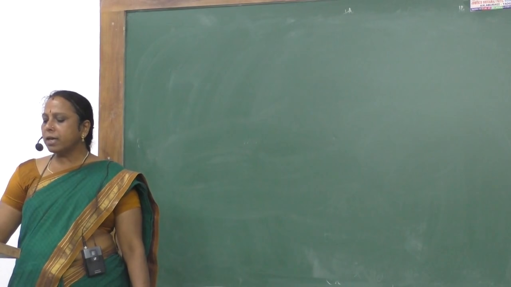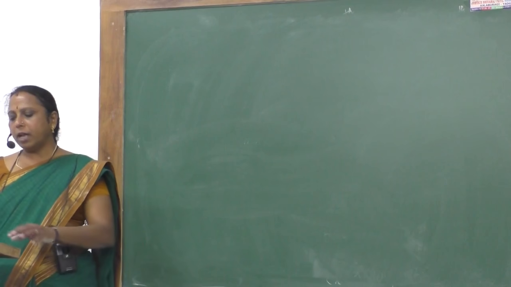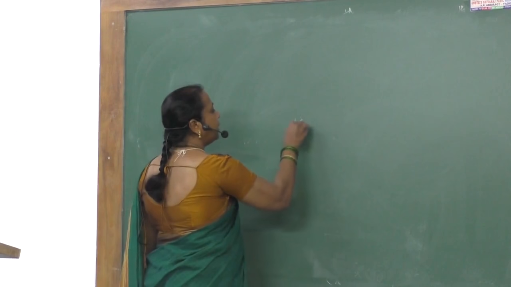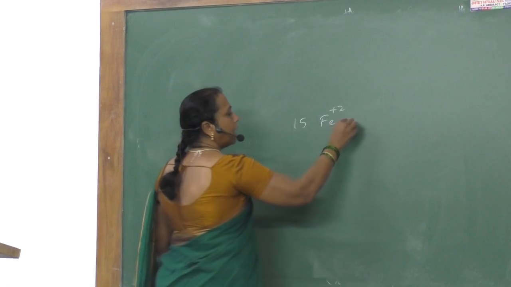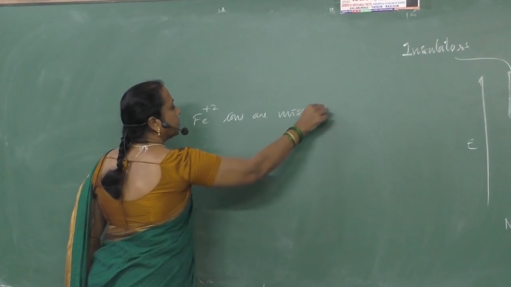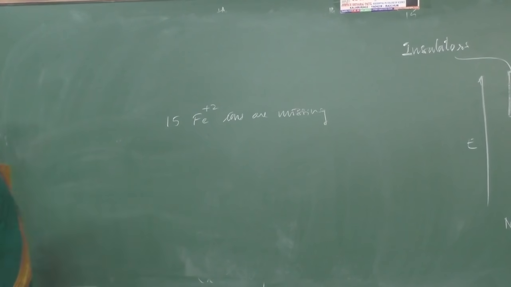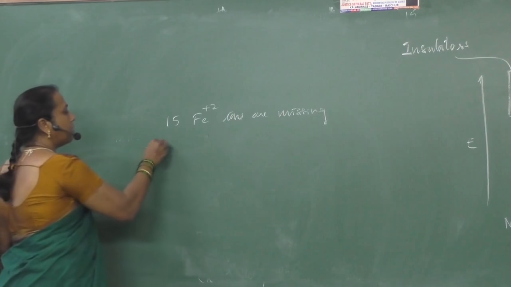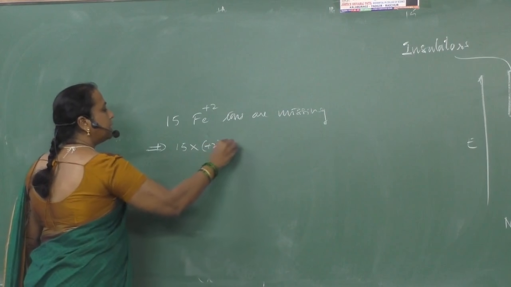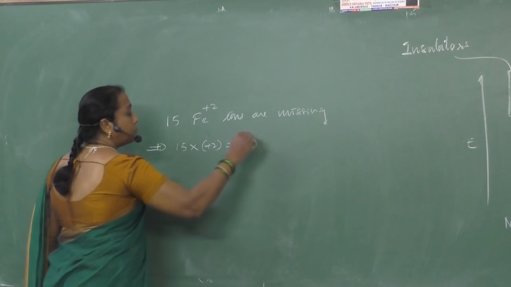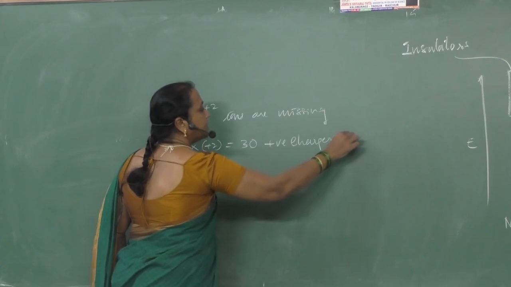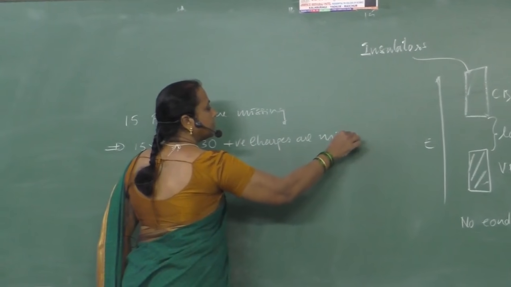If Fe2+ ions missing are 15, then how many Fe3+ ions balance the charge? See, 15 Fe2+ ions are missing. How many positive charges are missing? 15 into plus 2, that is equal to how many positive charges? 30 positive charges are missing or less.